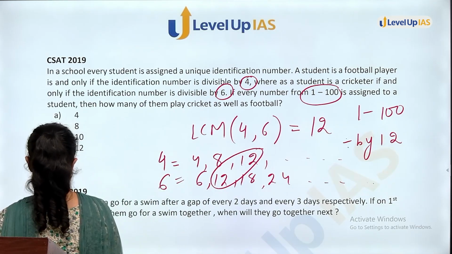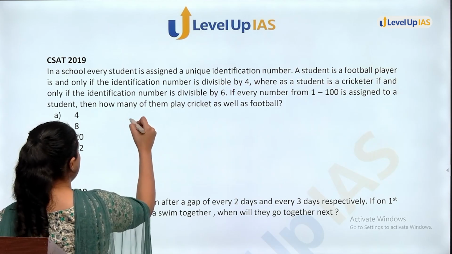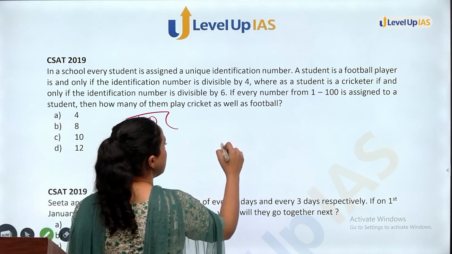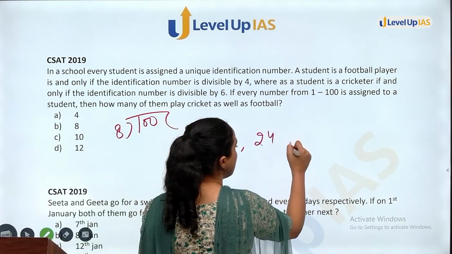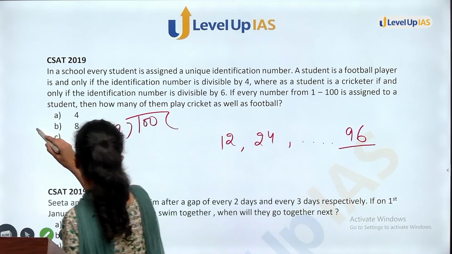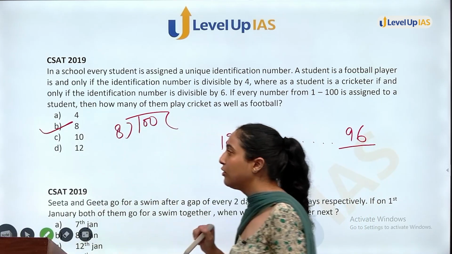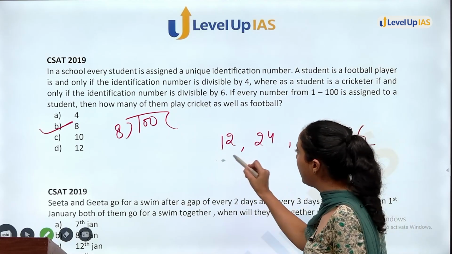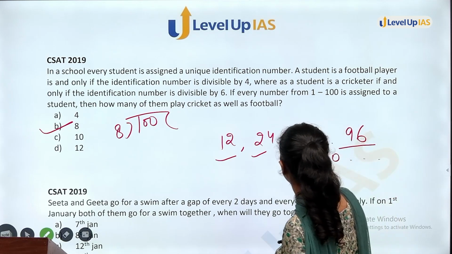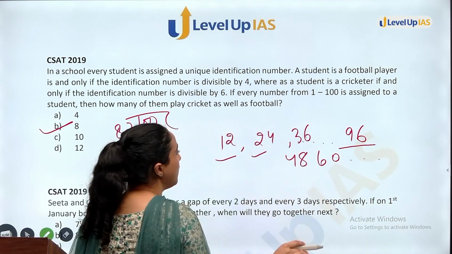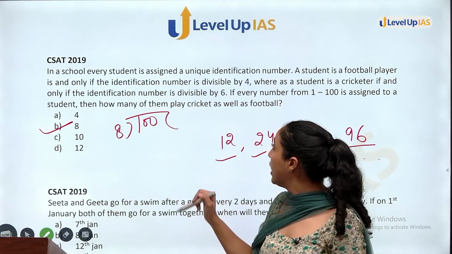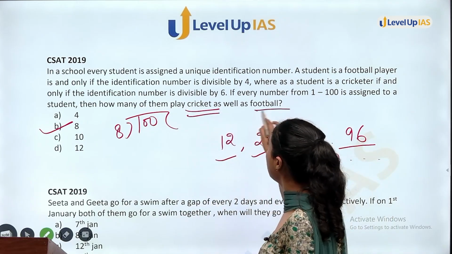Simply you can do 100 divided by 12. You can also see 12 ones are 12, 24, and so on up to 96. So 8 numbers are there which are divisible by 12. That means numbers of the form 12, 24, 36, 48, 60, 72, all of these numbers which come in the table of 12, will be the number of students who are cricketers as well as footballers.